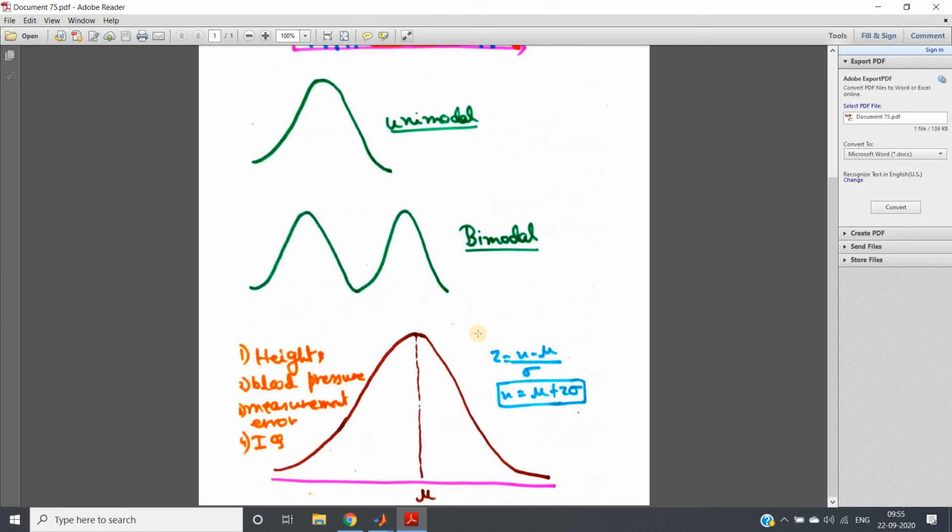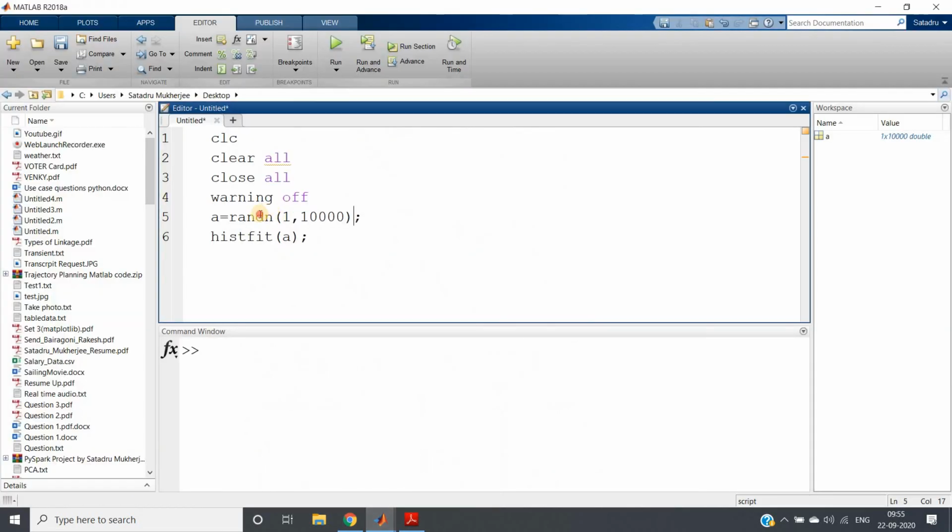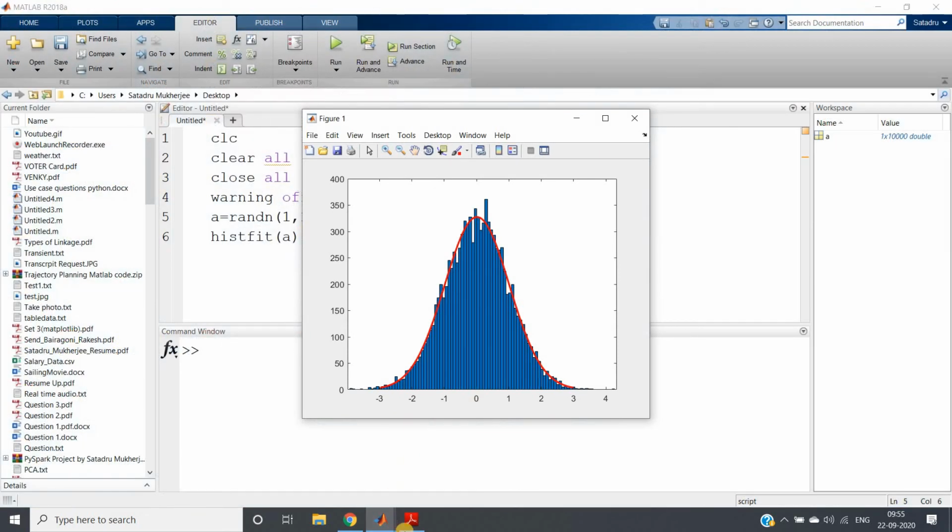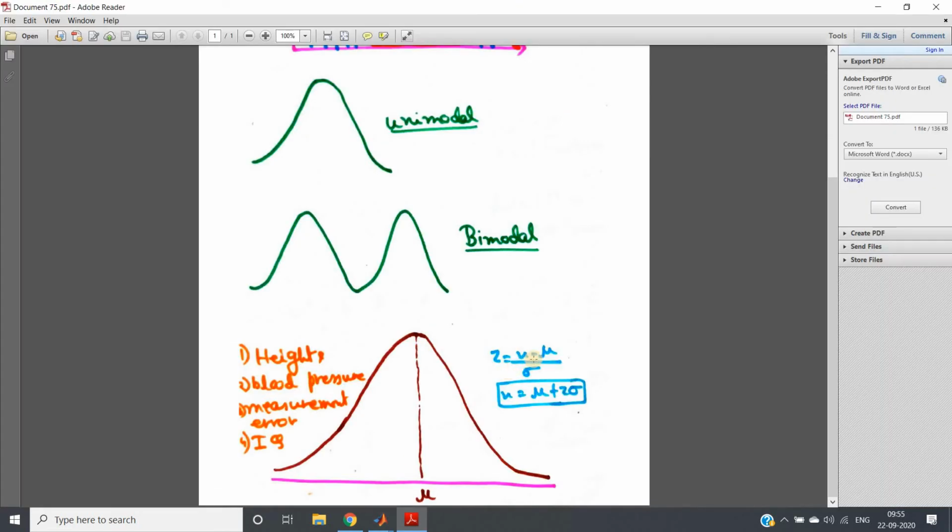Very simple. For standardization, z equal to x minus mu by sigma, where x is my data set which follows Gaussian distribution but has mean mu and standard deviation sigma. We normalize using this formula. So do reverse engineering. We know how to generate this normal distribution. This is the function, random, which generates a normal distribution data set with mean 0, standard deviation 1. Now I want to generate any mean, any standard deviation random number.